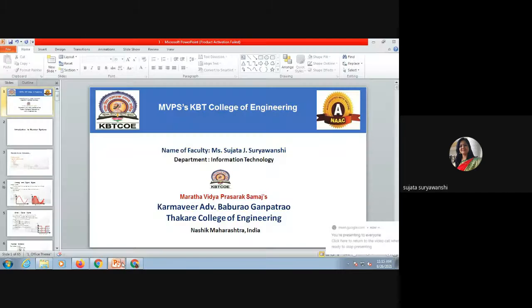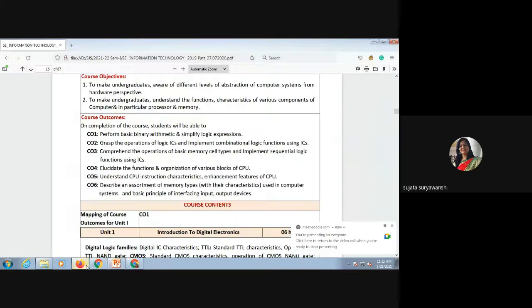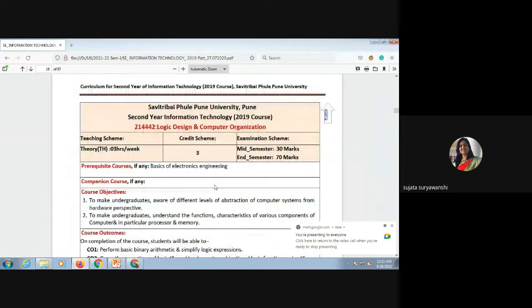Let me share my screen and present the PPTs. Before we start, we'll discuss your syllabus first. I'm Sujata Suryanshi and I'm going to teach you the LDCO subject. It stands for Logic Design and Computer Organization.